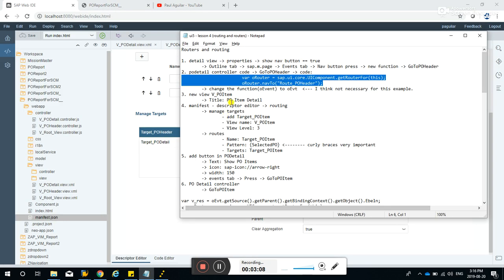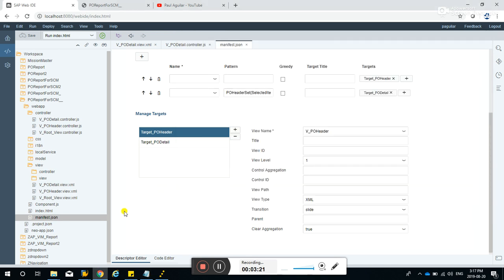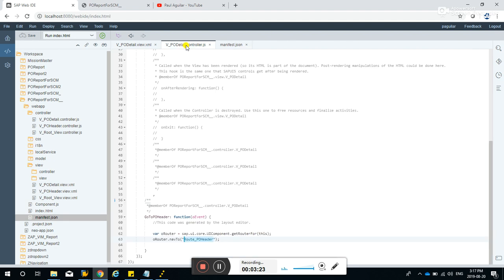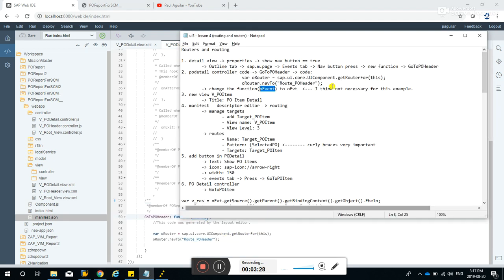So the next step is, also, CP yard is saying that we have to change this O event to OEVT, but I think in this case it's not necessary because we didn't change it.